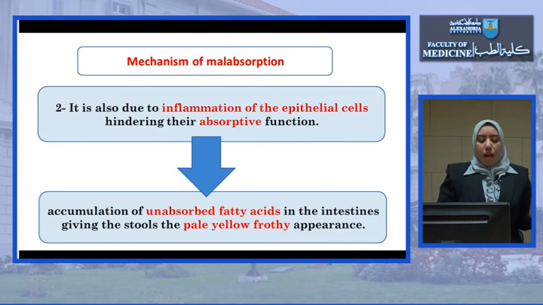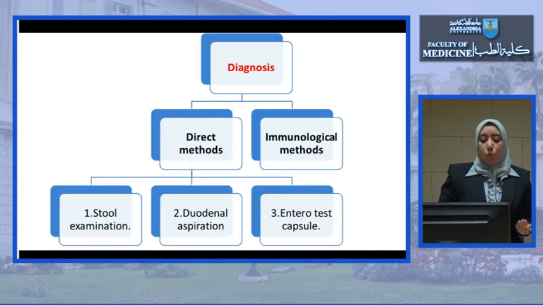Therefore, unabsorbed fatty acid will accumulate in the intestine, and this will give the stool the pale yellow frothy appearance, or the lentil soup, as we already said.